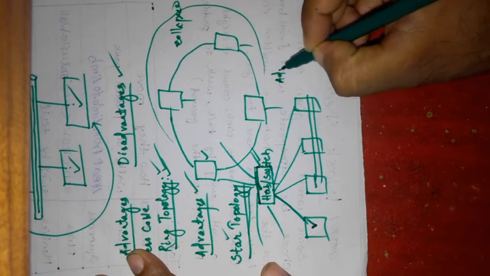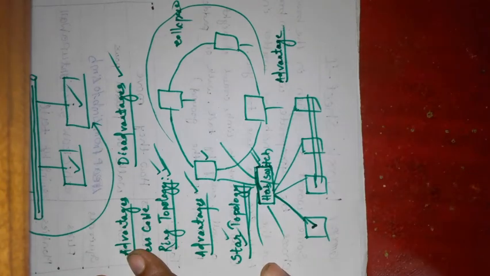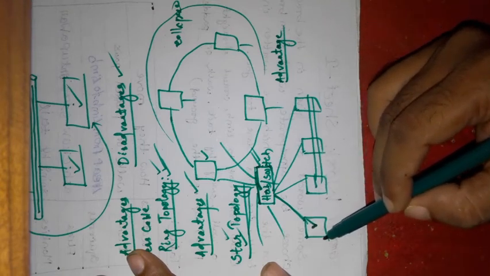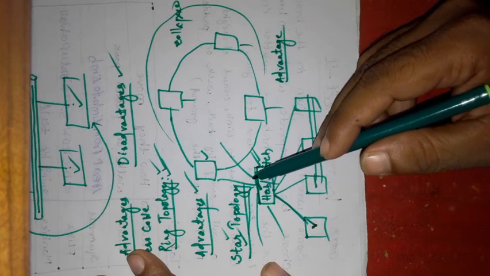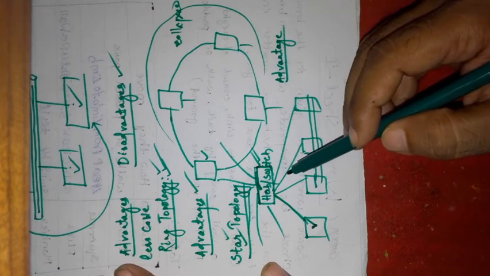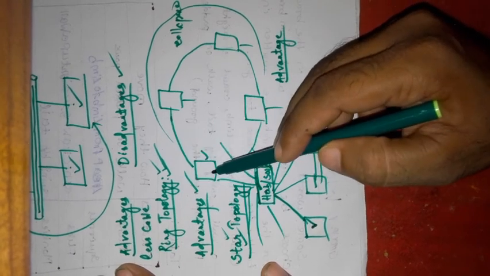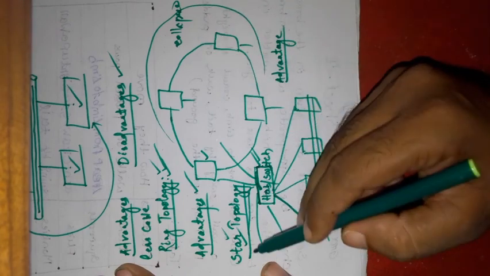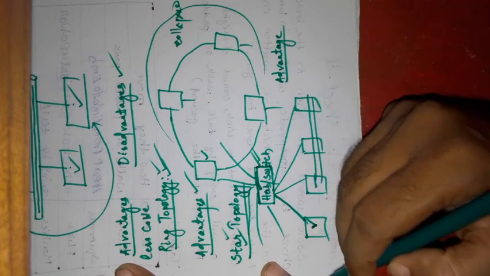What is the advantage of star topology? The main advantage of star topology is that if a system fails, then the entire topology will not collapse. As I told earlier, in ring topology, if a system fails, the entire topology will collapse. But in the case of star topology, the entire topology will not collapse. That is the main advantage.